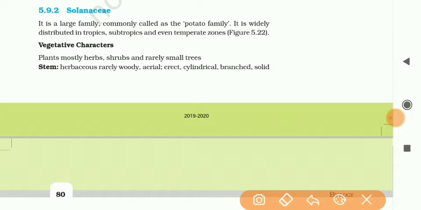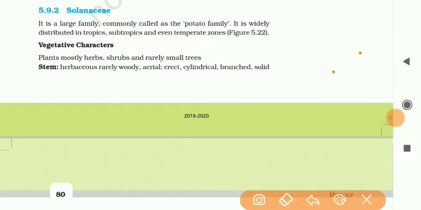Class, the name of this chapter is morphology. This chapter deals with the external features of the plants, means those features which we can see by the naked eye. That's called morphology.